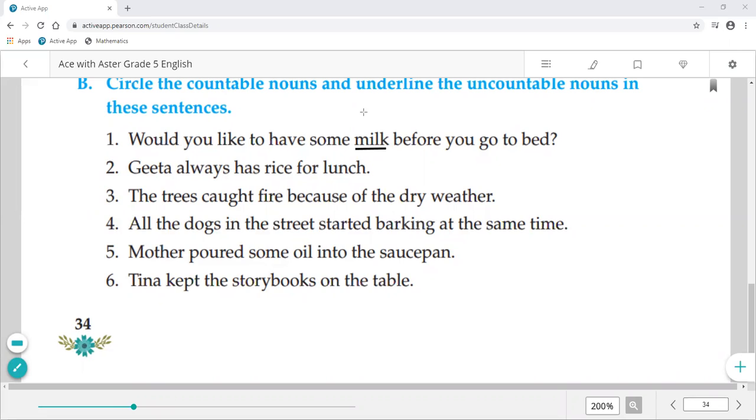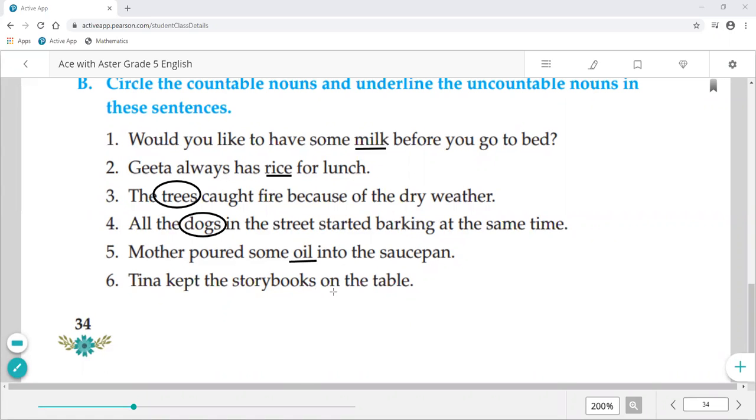Second, Geeta always has rice for lunch. Rice is also an uncountable noun, so we underline it. The trees caught fire because of the dry weather. Here tree, we circle it because it is a countable noun. All the dogs in the street started barking at the same time. So dogs, a countable noun. Mother poured some oil into the saucepan. Oil is an uncountable noun, so we'll underline it.